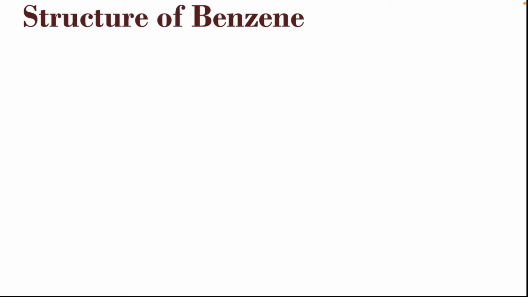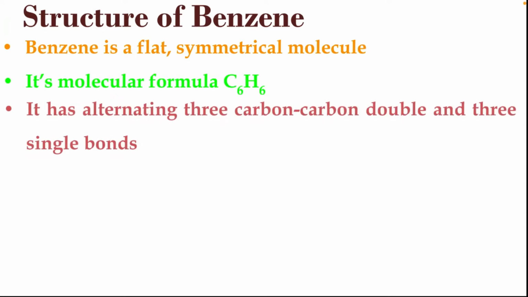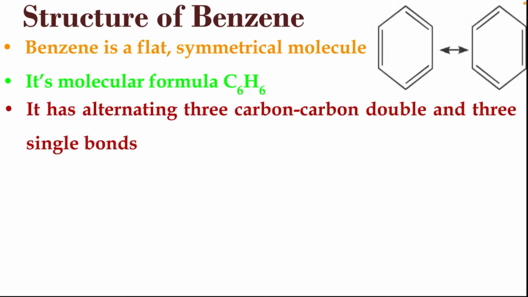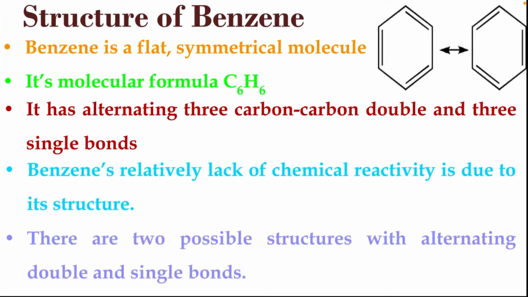Next we have the structure of benzene. Benzene is a flat symmetrical molecule. Its molecular formula is C6H6. It has alternating 3 carbon-carbon double bonds and 3 single bonds. Benzene's relative lack of chemical reactivity is due to its structure. There are 2 possible structures with alternating double bonds and single bonds.